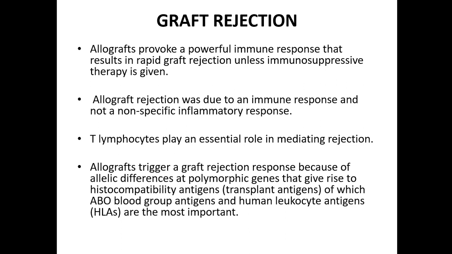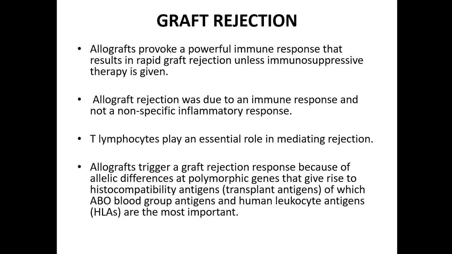As I already said, grafts taken from different species usually provoke a powerful immune response that results in rapid graft rejection unless immunosuppressive therapy is given. Allograft rejection is mainly due to an immune response and not due to a non-specific inflammatory response. The immune response is the major cause of allograft rejection.